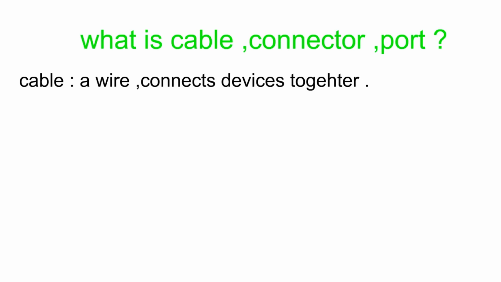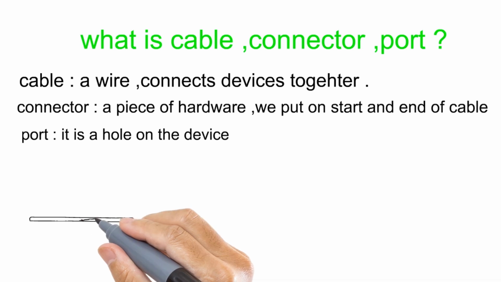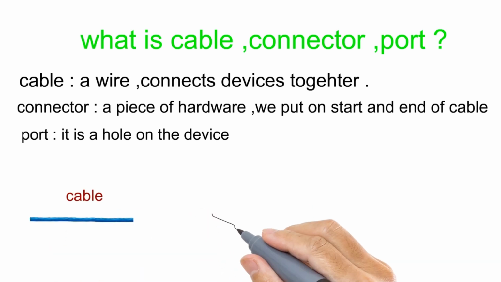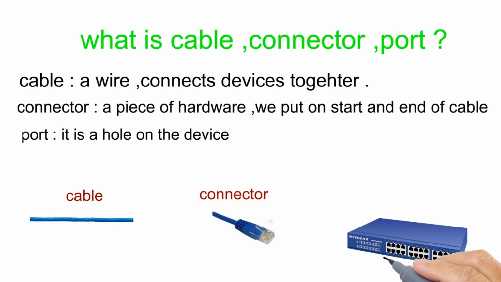What is a cable, connector, and port? A cable is a wire that connects different devices. A connector is a piece of hardware we put on the start and end of the cable. A port is a hole on the specific devices we are using that.